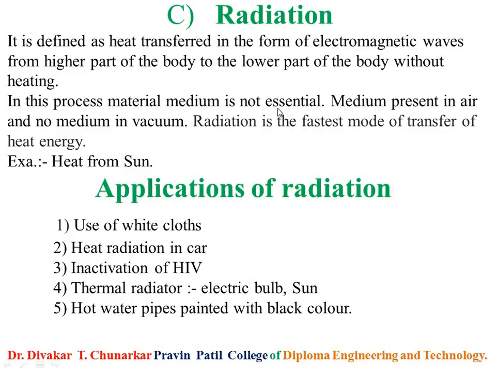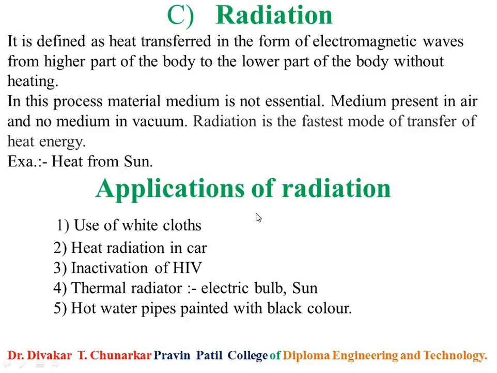So students, I will explain again the modes of transmission of heat. Number one, conduction. In this process, heat is transferred from the higher part of the body to the lower part of the body without bodily movement; this is called conduction.